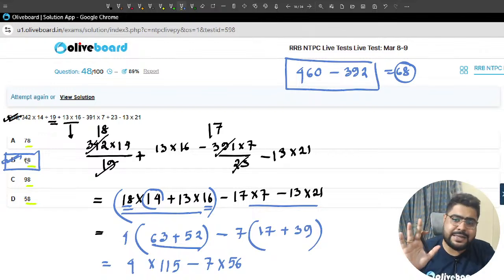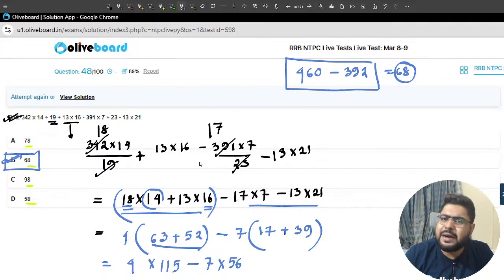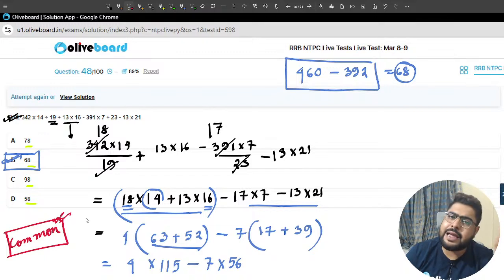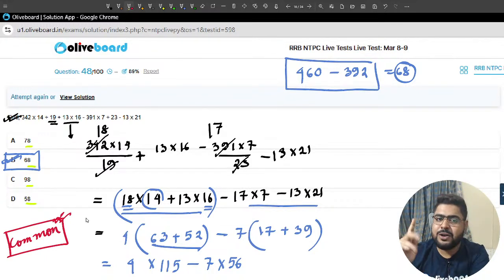Again, do not multiply everything. Okay, that will take more time. If you can take common, please think for a second whether you can take common. No matter how good you are in calculation, do not work hard without there being a reason.